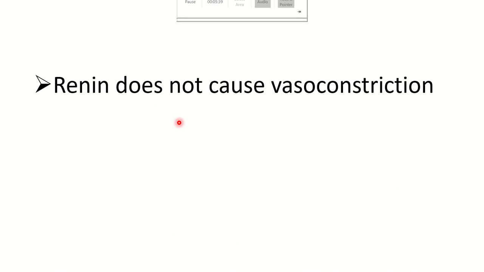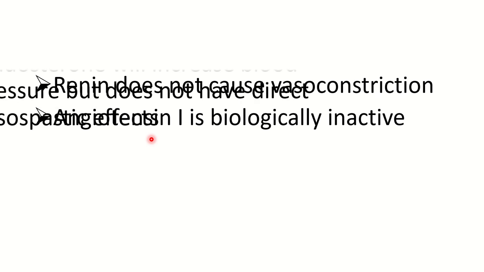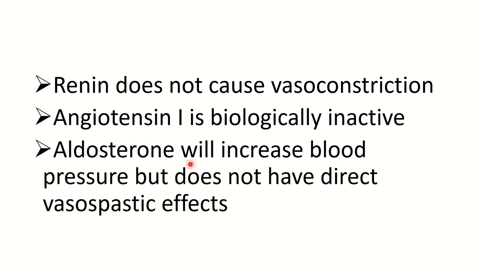Now the renin does not cause vasoconstriction. Renin is a hormone released by the kidney, but it is not responsible for vasoconstriction. It goes to the blood and converts angiotensinogen into angiotensin 1. Then angiotensin 1 is biologically inactive. That means when angiotensin 1 is produced, it circulates in the blood, but it has no biological action on our body. Then the aldosterone will increase blood pressure but does not have a direct vasopressor effect. So it is not a vasoconstrictor.